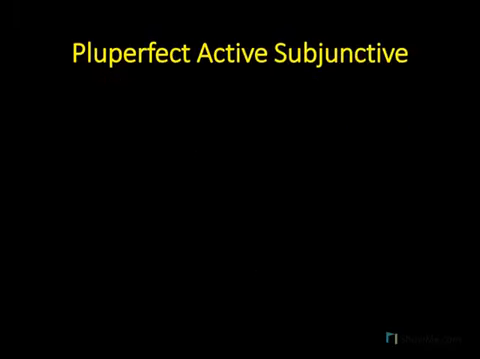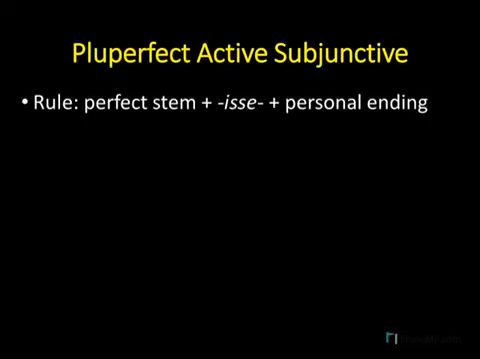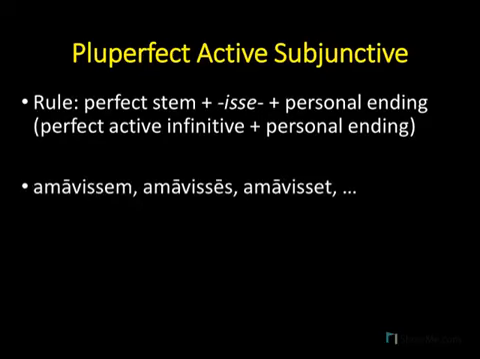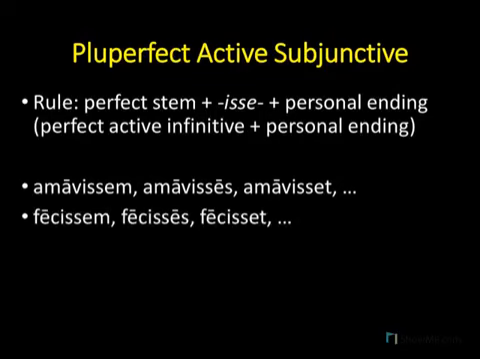So let's now sum up the pluperfect active subjunctive. Our rule for forming the pluperfect active subjunctive is to take the perfect stem, add the four letters I-S-S-E, and then add a personal ending. Another way you could think of this is that you could form the perfect active infinitive, which is the perfect stem plus isse, and then add a personal ending to the perfect active infinitive. And so, in the examples that we've seen so far, we have amavissem, amavisses, and amavisset, etc. And we also have fecissem, fecisses, fecisset, etc.